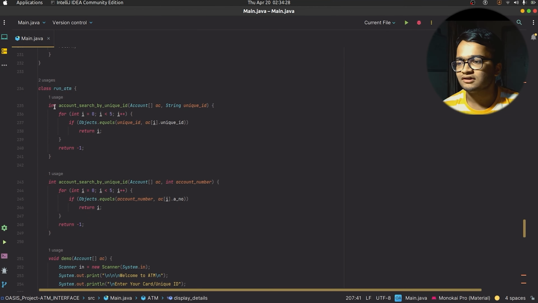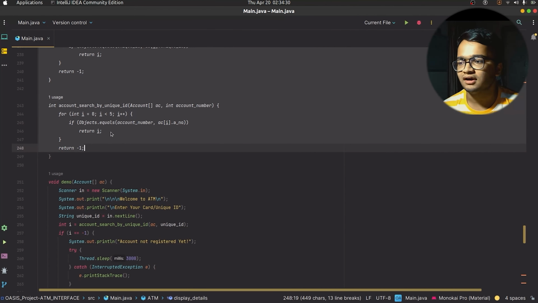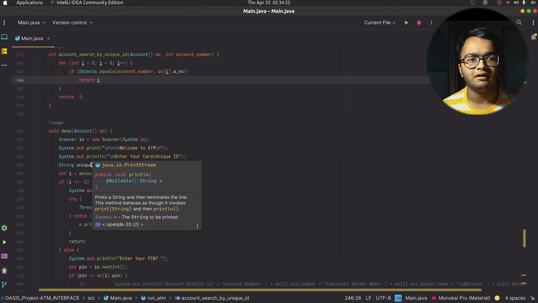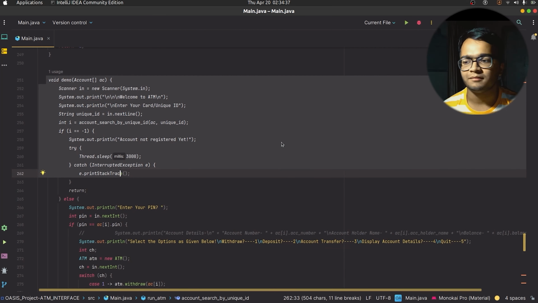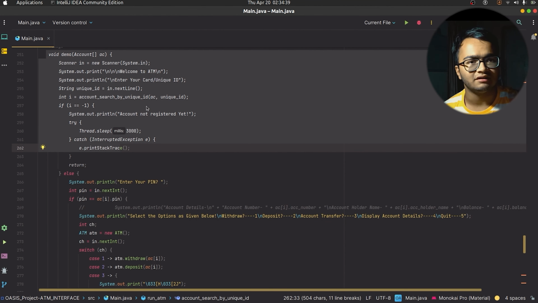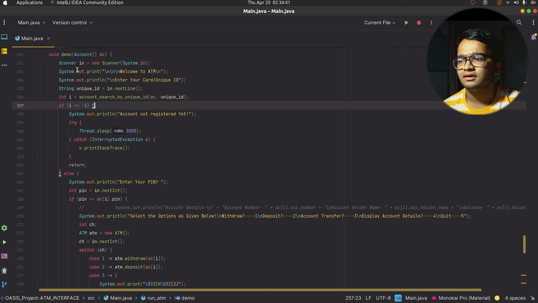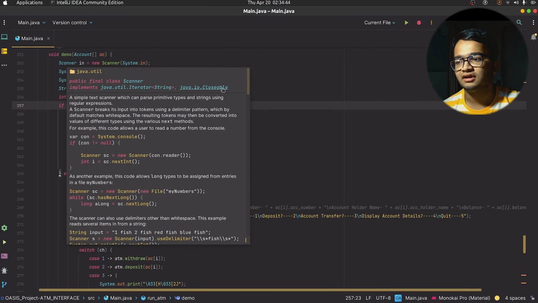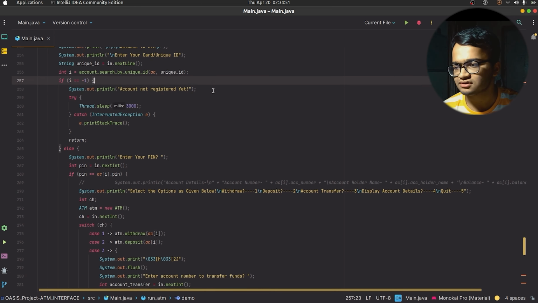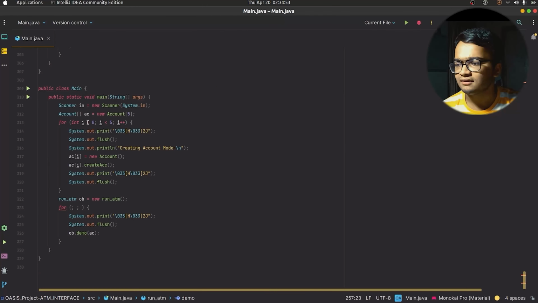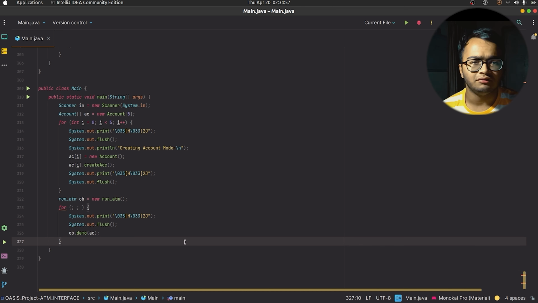Then there is the run ATM, which is performing the account search by the unique ID. Followed by that, there is the demo account, and it is taking accounts as a parameter, which is the list of accounts available in our system. It asks the user to enter his unique ID and his pin, and then the check for pin is done. If the pin matches, then the user will be allowed to carry out the ATM operations. Next, we have the main class, which creates the account first, and then calls the run ATM, which allows the user to carry out the application.